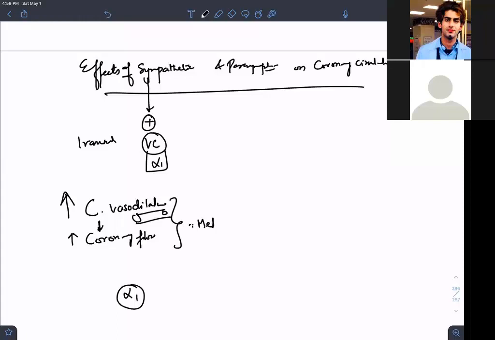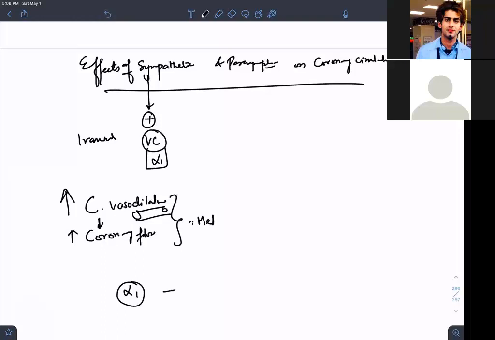Whatever books I have learned, Harrison, they write it very beautifully. Even if you are using the direct vasoconstrictor action of the sympathetic nervous system on these coronary arteries, still you have a coronary vasodilation because of the metabolic activity. This concept is very beautifully written in the Harrison textbook of internal medicine.